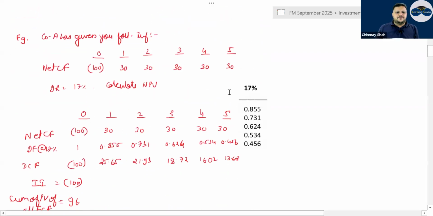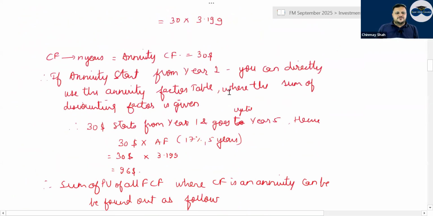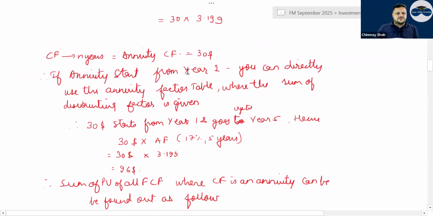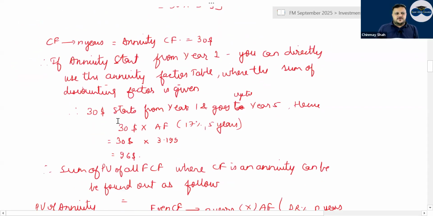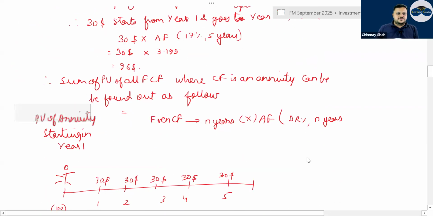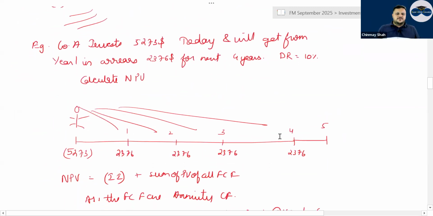So the basic formula for the annuity starting from year one would be the cash flow into the annuity factor. The annuity factor is nothing but the discounting percentage, comma, how many times the cash flow is repeated. If you want to find the present value of an annuity and you compare it with the initial investment, you can get the NPV of that part.